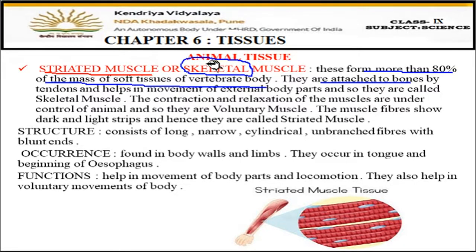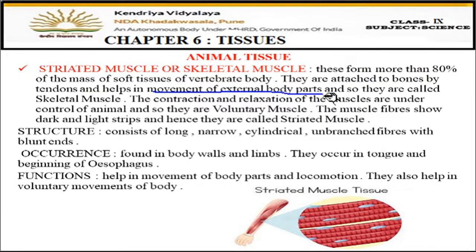And the tissue by which the muscles are attached to the bones. Now, there should be something which can attach the muscles with the bones. So, that substance which attach the bones and the muscles is called the tendons. We'll study later about it. Tendons. Fine. So, tendon is that connective tissue which attach the bones with the muscles. And these muscles help in the movement of the external body parts like our hands and legs. They all can move because of these skeletal muscles, and so they are called the skeletal muscles. Okay, so these are attached to the bones and they help in the movement.